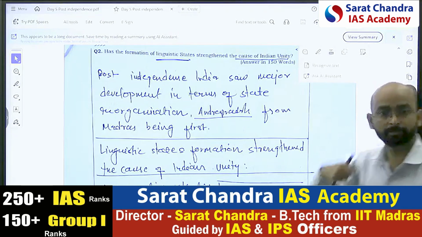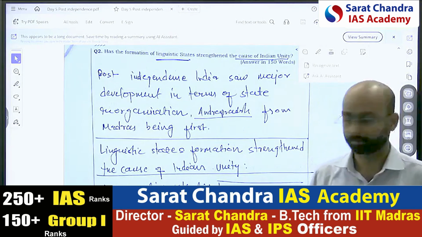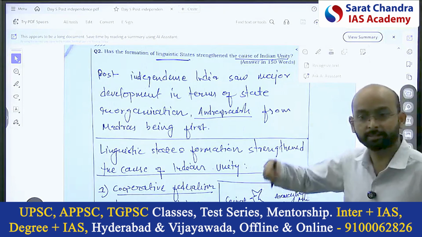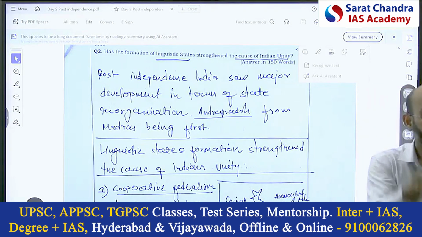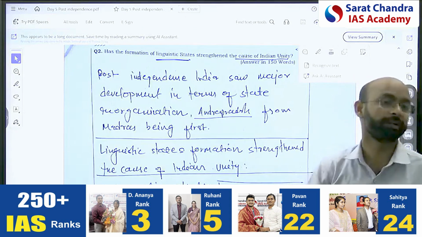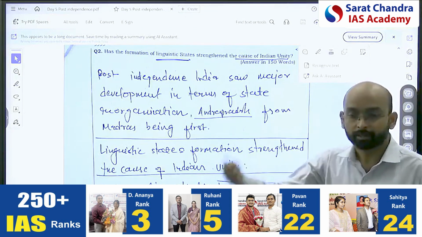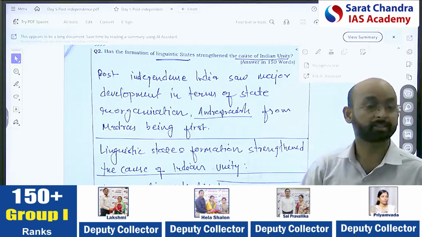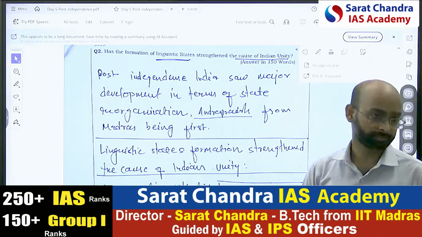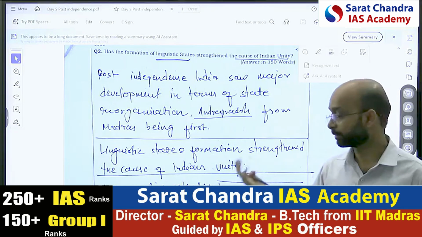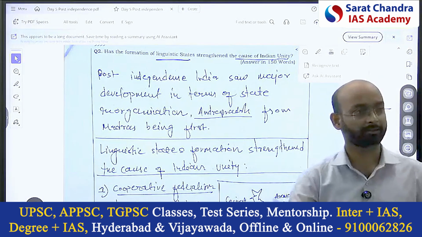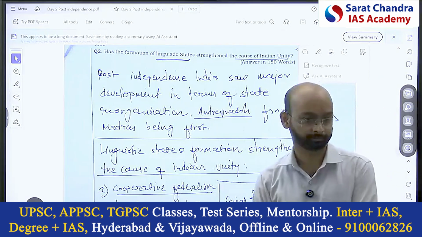At the end, we will give the balanced answer by saying that yes, it has created issues. We should decide reorganization based on certain objective criteria. It should not be emotional or political. It should be more objective criteria considering the development, cultural need, as well as administrative efficiency. You can't have one state equal to Hyderabad, no?